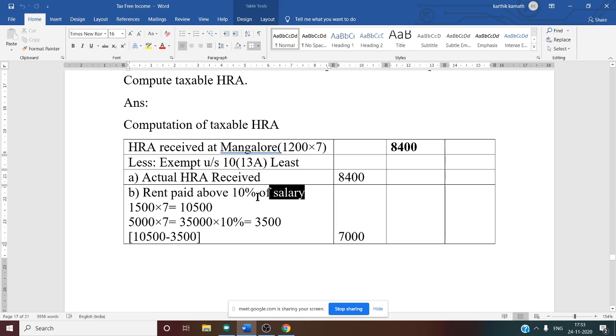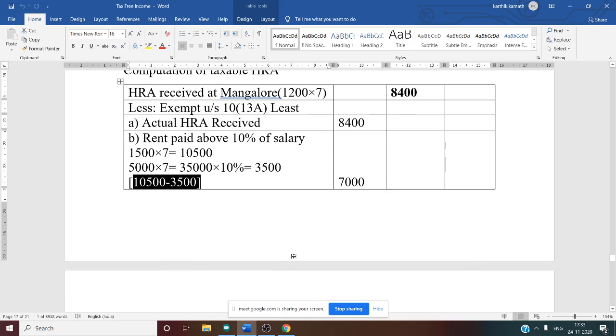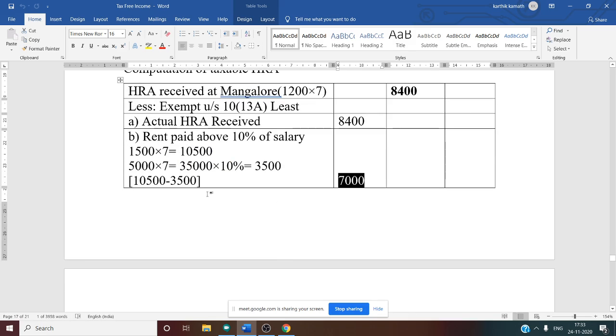Now, what is the meaning of this sentence? Second rule: rent paid above 10% of the salary is nothing but rent paid minus 10% of the salary. So this answer 10,500 minus 10% of salary, 3,500. If you do, you will get 7,000 as the answer for condition 2. Have you understood this one? So this is about the second one.